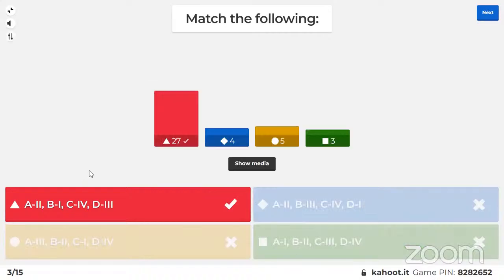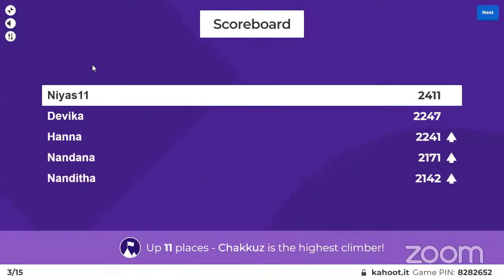All right, so we were asked to join the renowned architecture with their location. The answer is A2, B1, C4, and D3. That's how you have to join. So moving on to the leaderboard again.